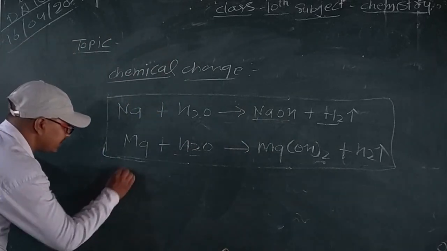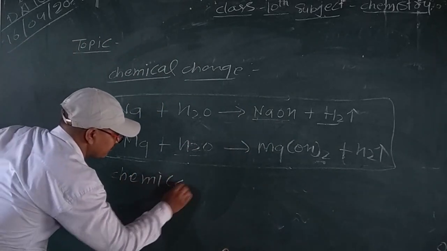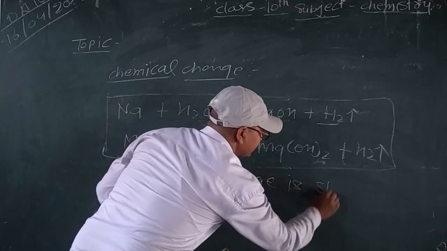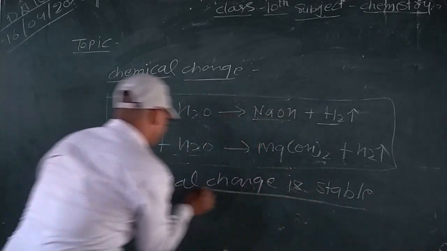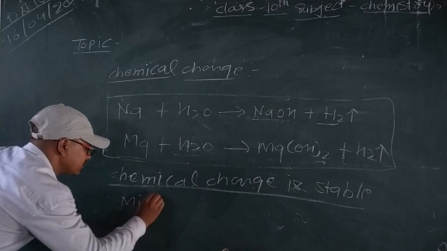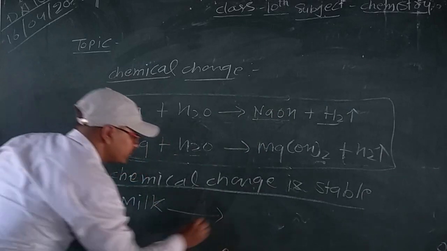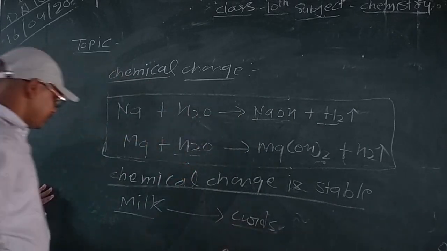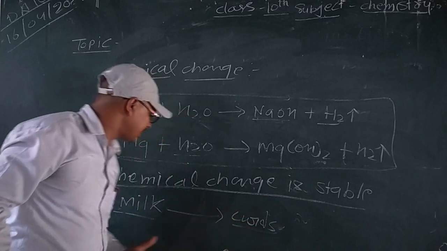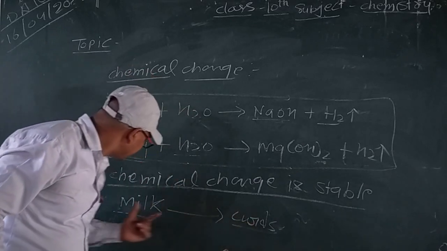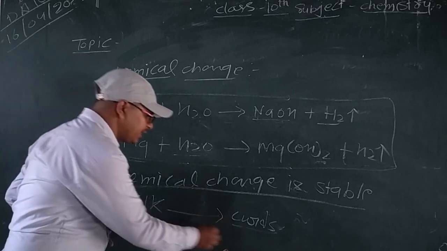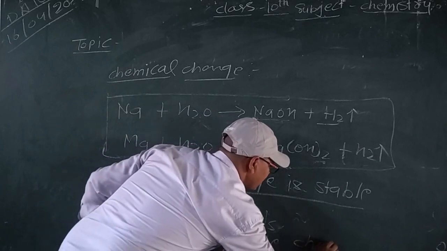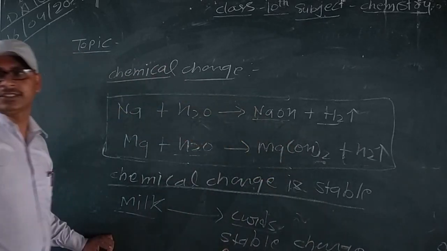Chemical change is a stable change. Another example is milk converting into curd. Milk converts into curd, but curd cannot convert back into milk. So it is a stable change, and stable change is also known as chemical change.